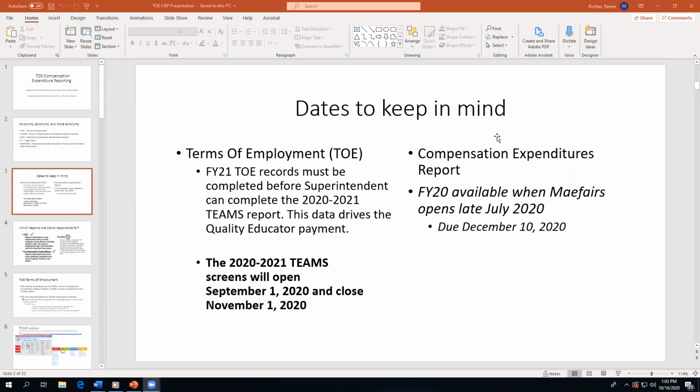Dates to keep in mind: the FY21 TOE records must be completed before your superintendent can complete the 2021 TEAMS report. And the TOE data drives the quality educator payment. The 2021 TEAMS screens opened on September 1st and will close on November 1st. The compensated expenditure report, the FY20 data, became available in MAEFAIRS in late July, and this compensated expenditure report is due December 10th, 2020.